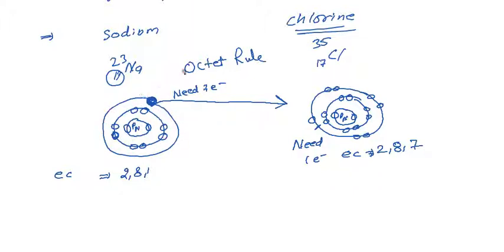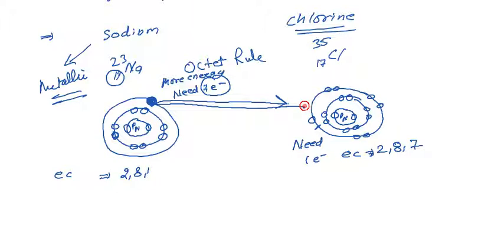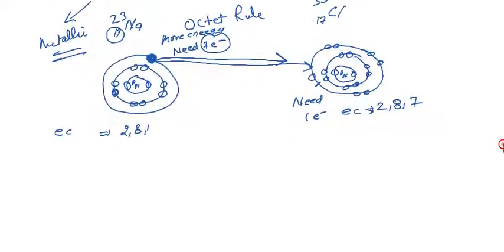But taking 7 electrons from any element will take more energy. So due to that, I'll choose the first option because it is metallic in nature, so it will give this 1 electron to chlorine.